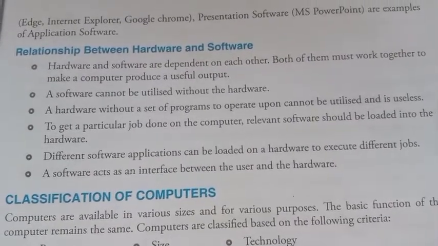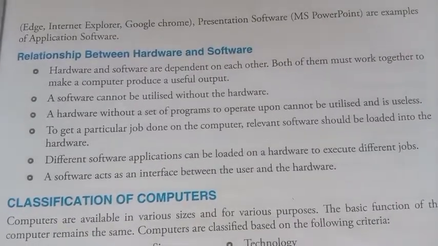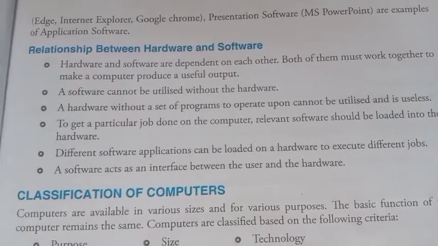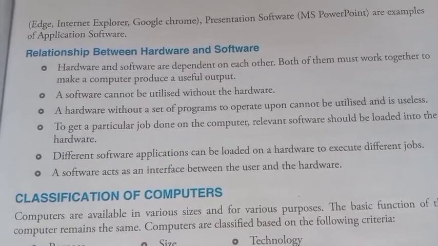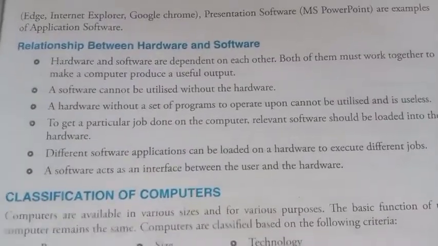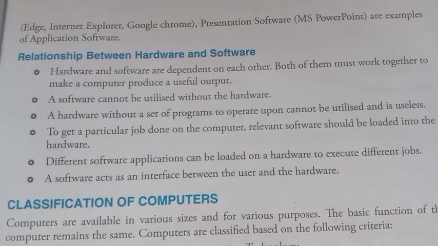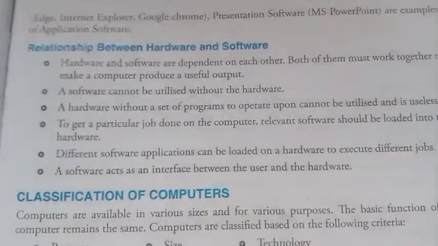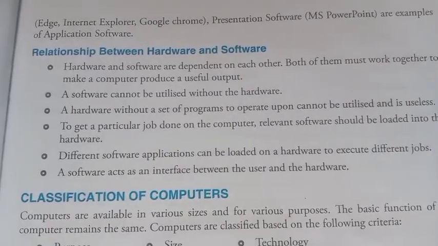A computer system basically has three main components: hardware, software, and the user.